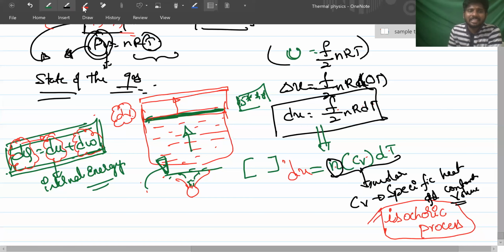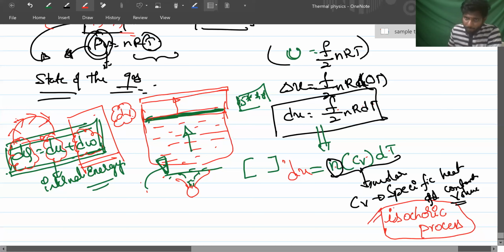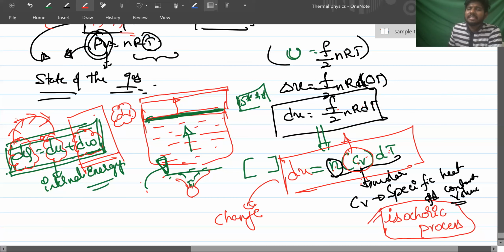So suppose you try to eliminate this one, heat is related to what? Internal energy, right? That is why it might be responsible for the isochoric process, but nCv dT will give you what? The change in internal energy. So whatever heat you are giving is equal to nCv dT. Got it? This formula is applicable for all the other processes also. dU is equal to nCv dT, the change in internal energy.